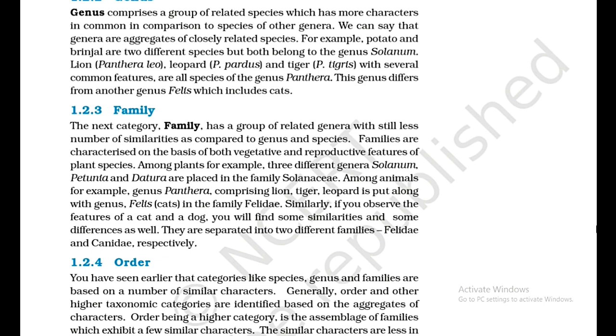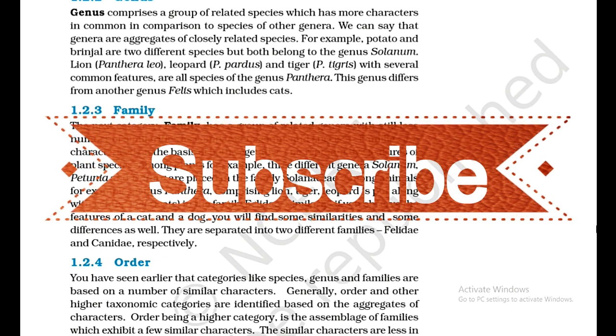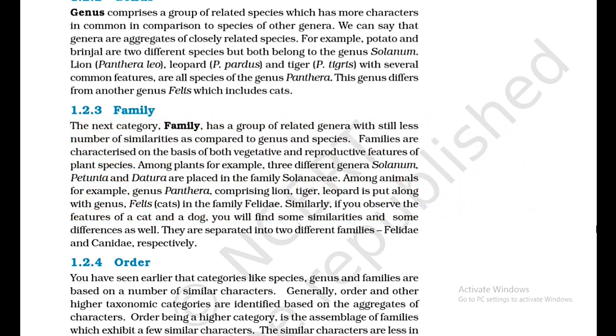1.2.3 Family. The next category, family, has a group of related genera with still less number of similarities as compared to genus and species. Families are characterized on the basis of both vegetative and reproductive features of plant species. Among plants, for example, 3 different genera Solanum, Petunia, and Datura are placed in the family Solanaceae.